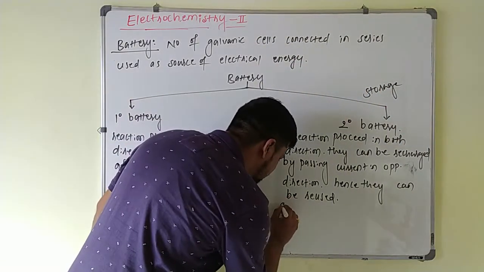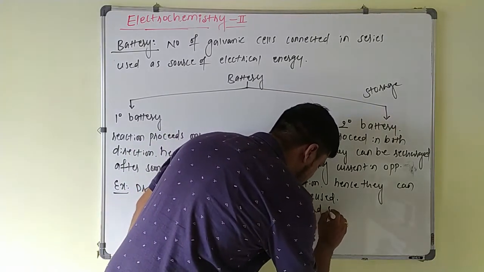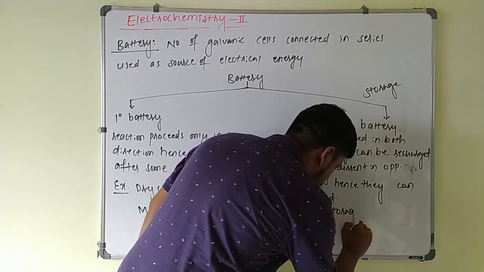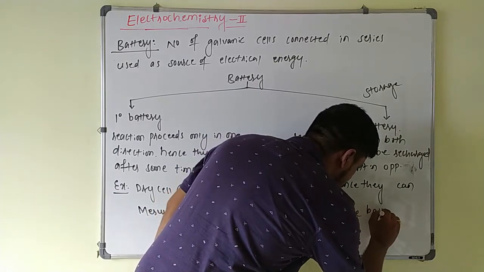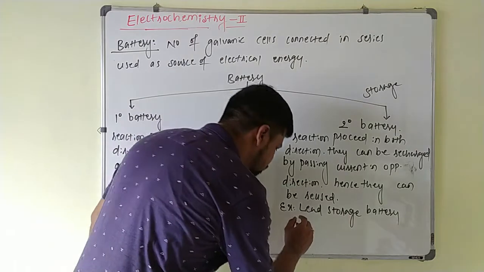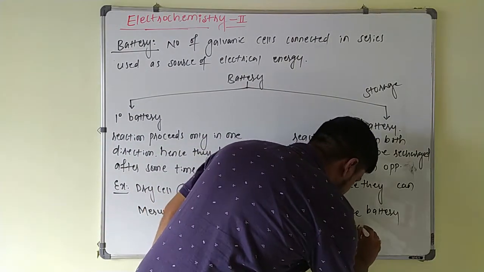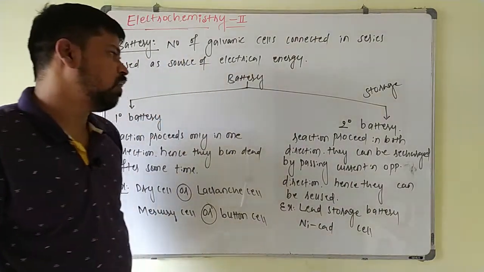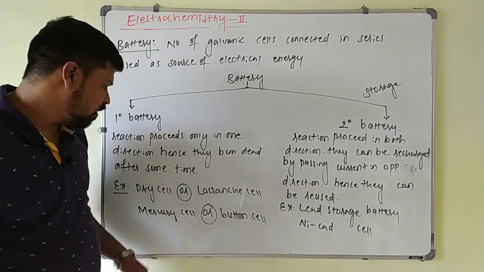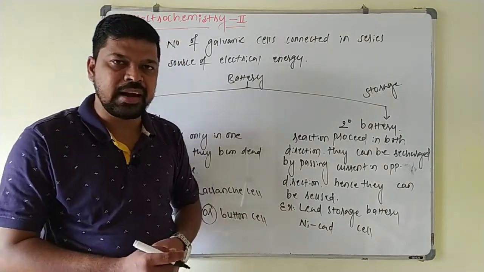Example for this one is lead storage battery and nickel cadmium cell. So these two are coming under secondary battery.